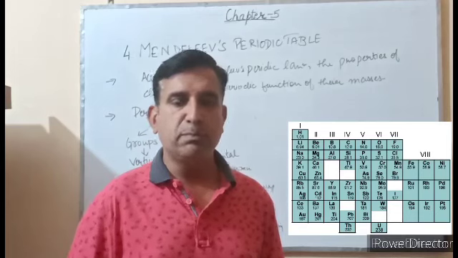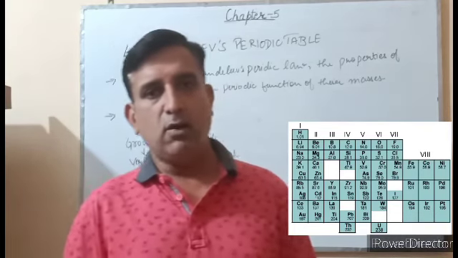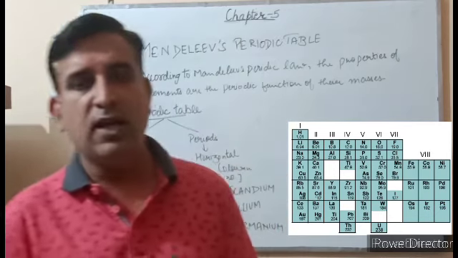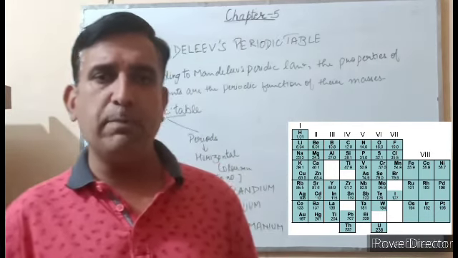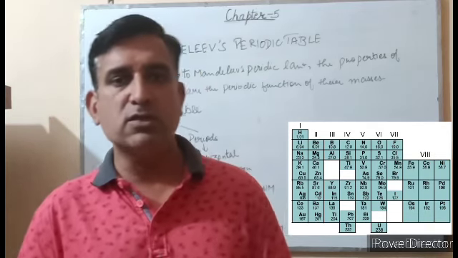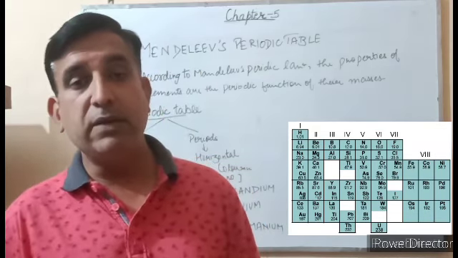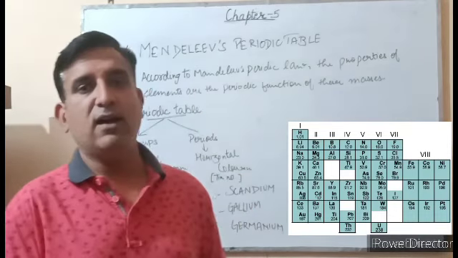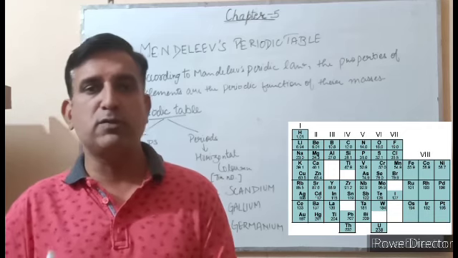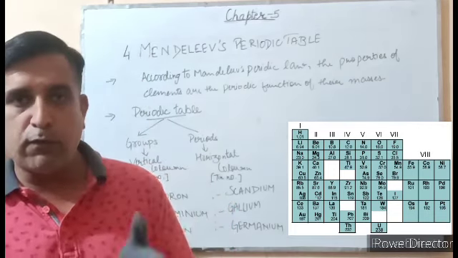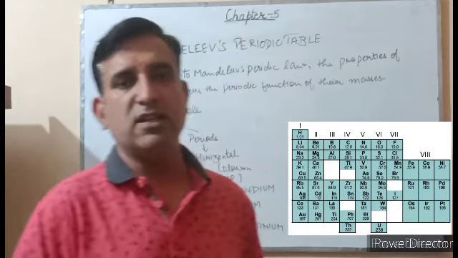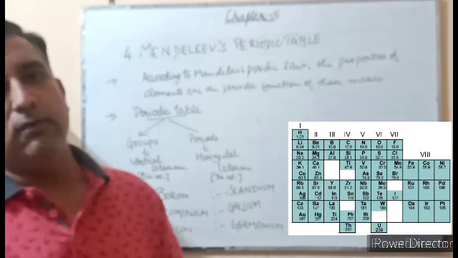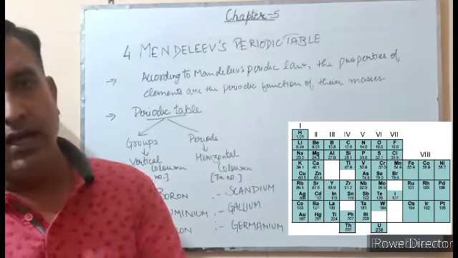For the chemical properties, Mendeleev considered the formulae of oxides and hydrides of the elements. That is, he considered the reaction of hydrogen and oxygen with the element. Now, the question here is why Mendeleev took only hydrogen and oxygen for the chemical properties? Because hydrogen and oxygen are the most abundant gases and are gases which react with almost all types of elements. Therefore, for the chemical properties, Mendeleev considered the reaction of hydrogen and oxygen with the elements, that is, the formulae of hydride and oxide of the element.